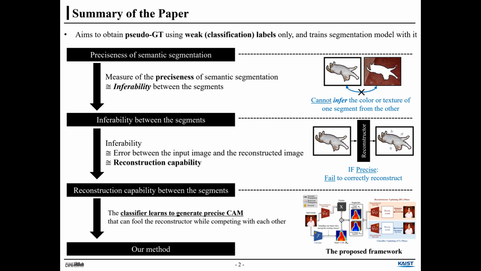We approximate the inferability as reconstruction capability. Like the inferability, if one segment is precise, the Reconstructor fails to correctly reconstruct the other segment. Using this, we build a framework that trains the classifier and Reconstructor adversarially. The classifier learns to generate precise CAM that can fool the Reconstructor while competing with each other.